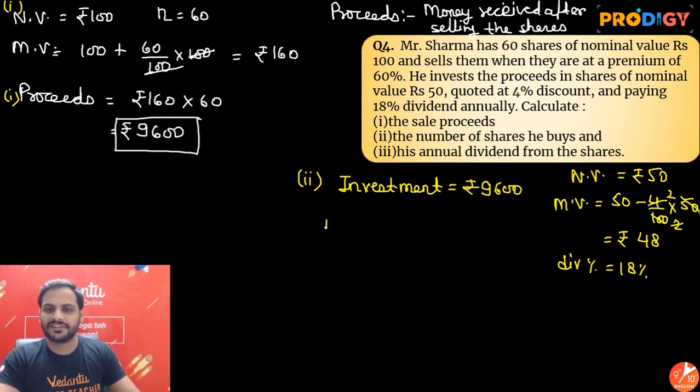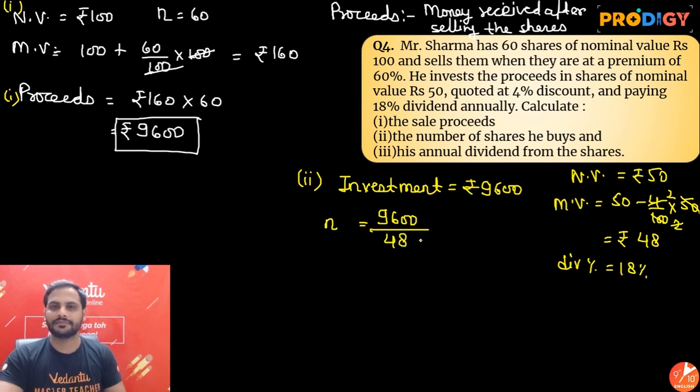So in this case, the number of shares in the second case will be total investment divided by market value of one share. Total investment divided by market value of one share. So 48 ones are 48, 48 twos are... So it is 200. So in the second case, he has bought 200 shares.